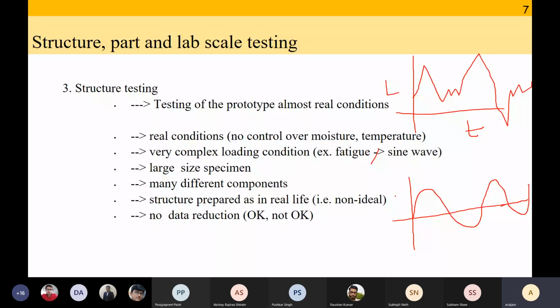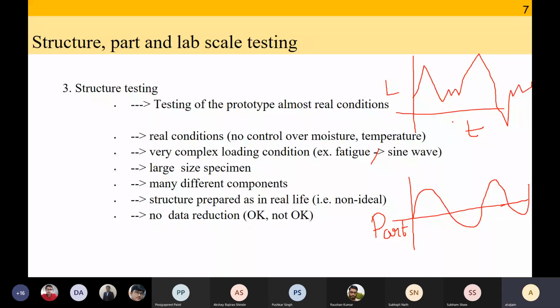So this is for my part. This is for my structure, because the load that you see at the top is the one you are more likely to get in real life where the structure is under application. The specimen can be very large.